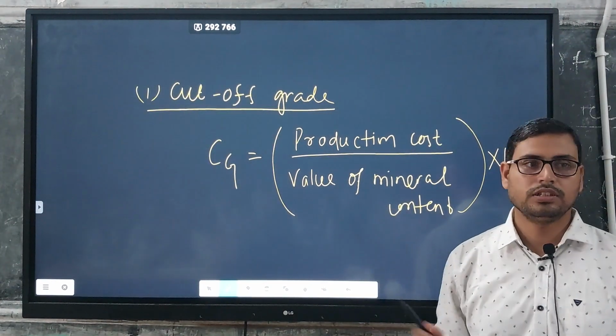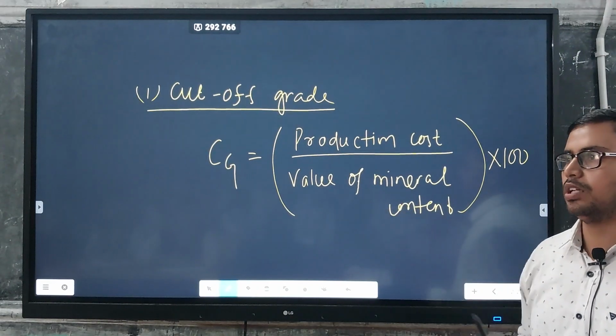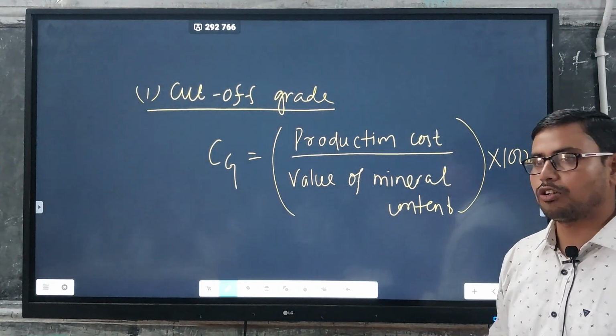Using this simple arithmetic, we can calculate cutoff grade.